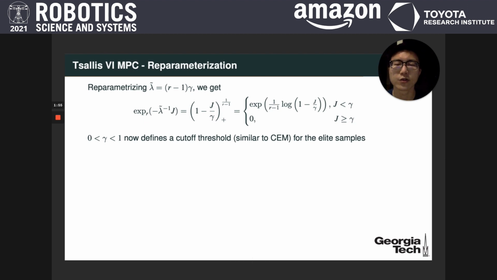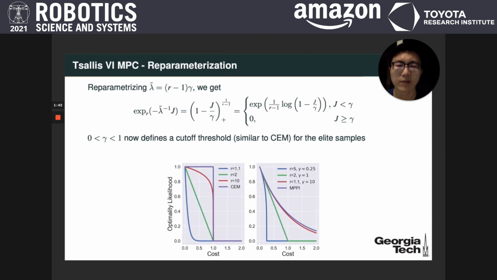We have also introduced a reparameterization of the framework to make the algorithm more interpretable. The newly introduced parameter gamma now defines a cutoff threshold similar to the cross-entropy method. And from the bottom left plot here, we can see that we can recover the cross-entropy method by taking R to infinity, and we can recover the MPPI method by taking gamma to infinity and choosing R appropriately.